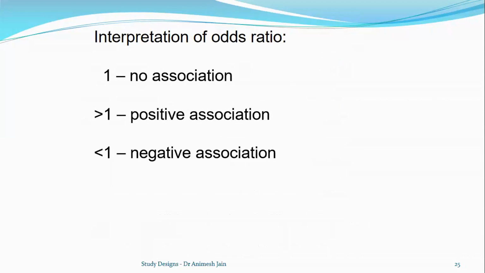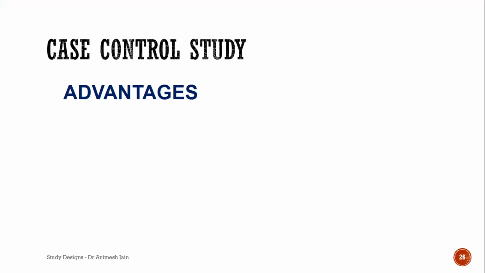If the odds ratio happens to be more than 1, 1.2, 1.5, 2, 2.53, whatever, that means there are odds of association of that factor with the disease, or rather we'll say this is kind of a factor which leads to this. Whereas if I get an odds ratio less than 1, that's a negative association, or in other words, that factor is protective. That means if I have that factor, or if I am exposed to that particular thing, or if I'm eating that, it means it will protect me from getting the disease.